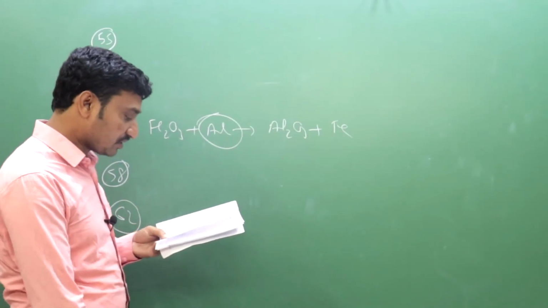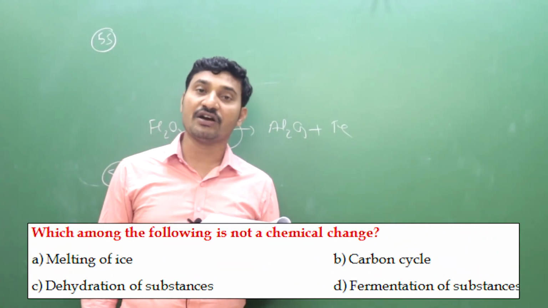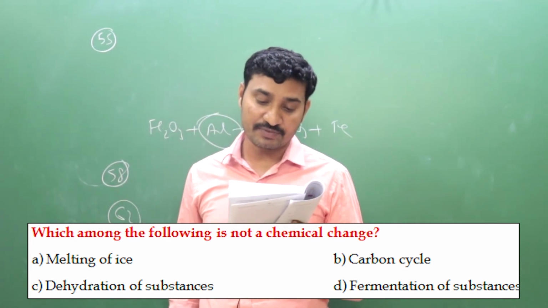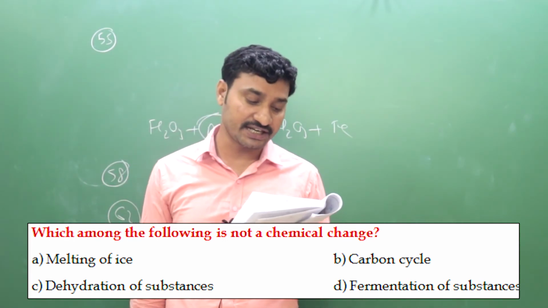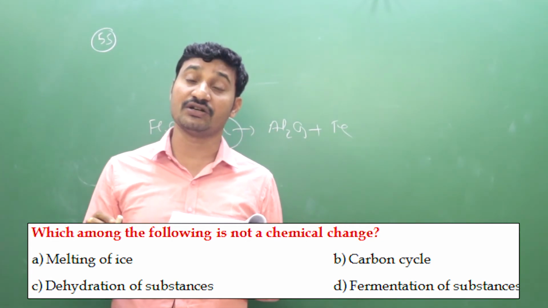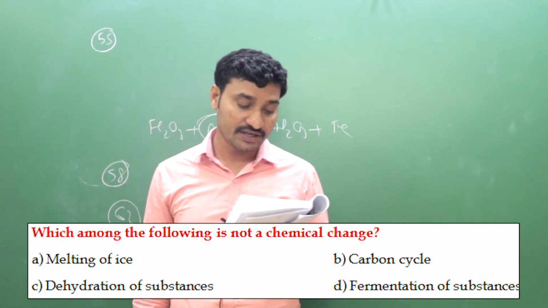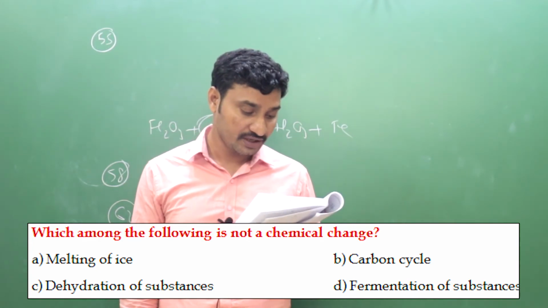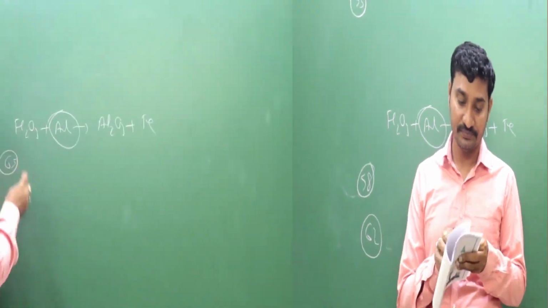Next, which among the following is not a chemical change? Melting of ice, that is a physical change, not a chemical change. Remaining all are chemical changes. Carbon cycle, dehydration of substances, fermentation of substances, all these are chemical changes, but melting of ice is a physical change. Okay, so option A is correct.